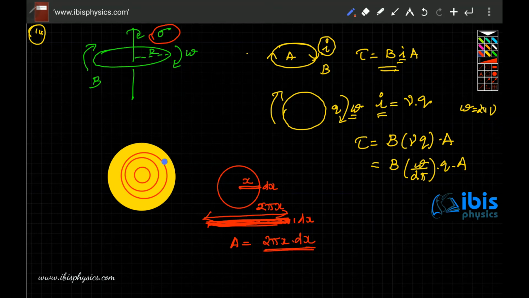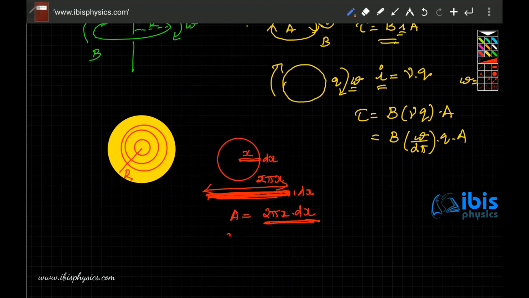So the disk is split into very many small loops, and any one such loop has an area 2 pi x dx. When you consider the first loop, x is equal to 0. When you consider the last loop, the radius is r, the total radius of the disk. So the area of a representative loop is 2 pi x into dx.